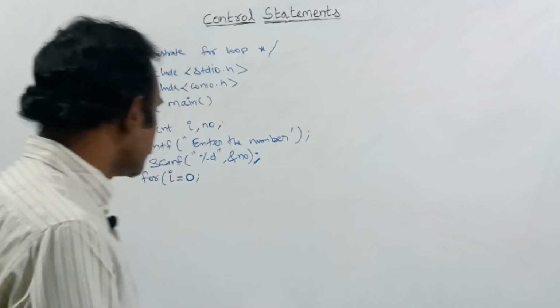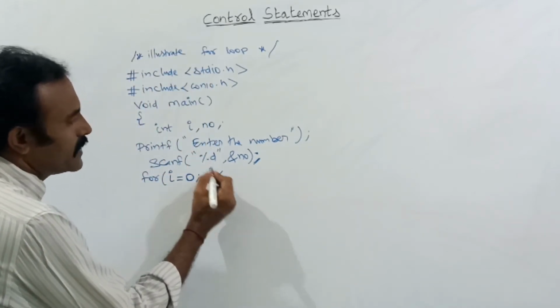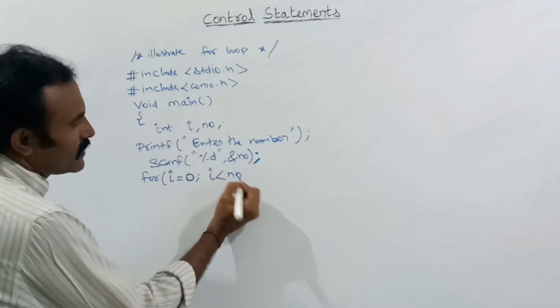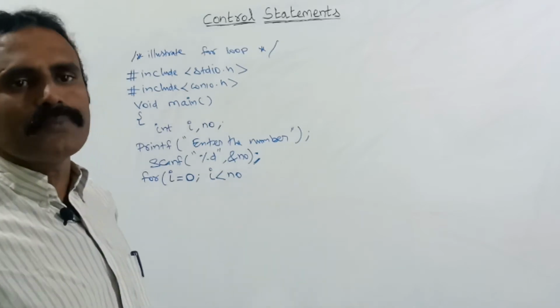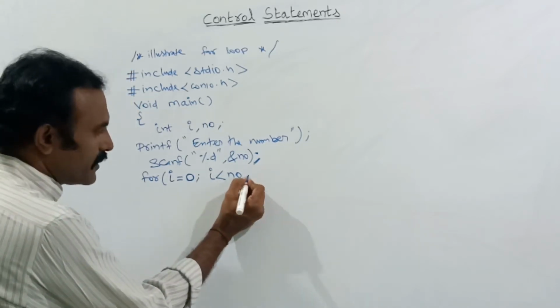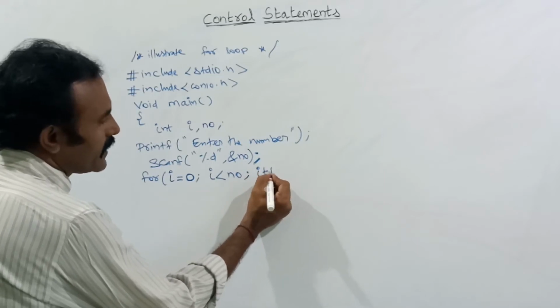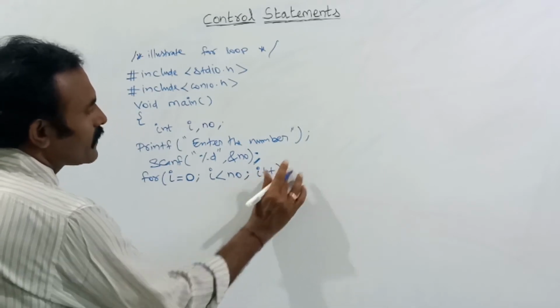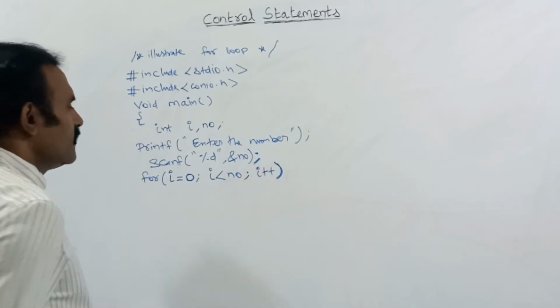Next, the condition part. Here, I should be less than how much? No. Suppose at runtime you give 5, it means values from 0 to 5 will be printed. Next, semicolon. Here is the increment or update part, that is increment or decrement. You should not use a semicolon at the end of the for loop.